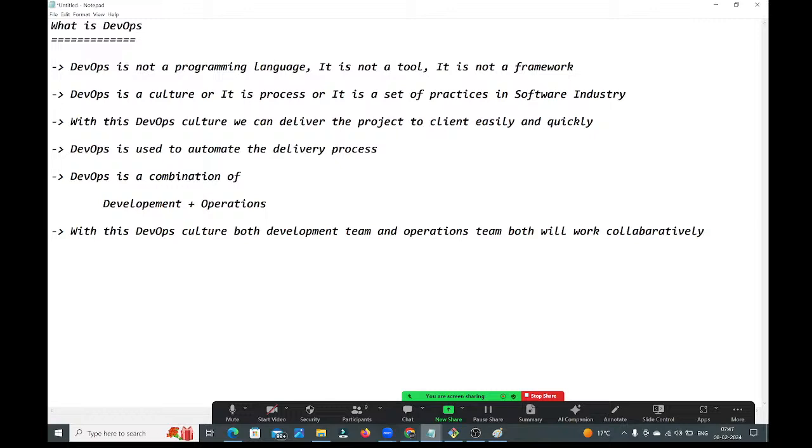With this DevOps culture, we can deliver the project to client easily and quickly. DevOps is used to automate the delivery process. DevOps is a combination of development plus operations. With this DevOps culture, both development team and operations team will work collaboratively. Read it, guys. Please read the statements.